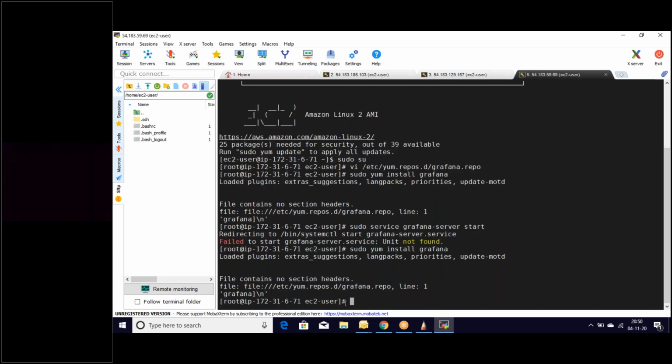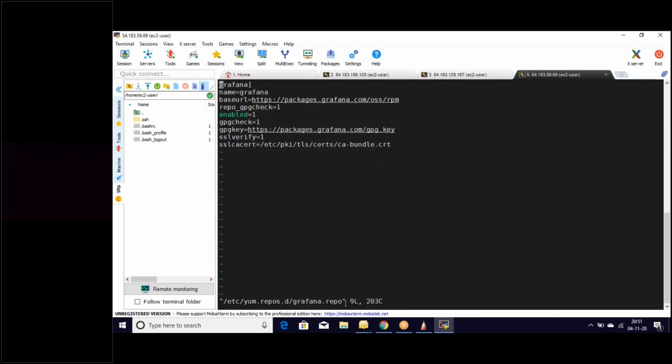The .repo file contains no headers. Let's look at that file. vi /etc/yum.repos.d/grafana.repo. Okay. Let's go to insert mode.